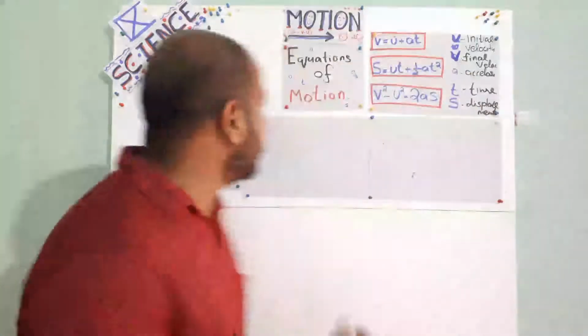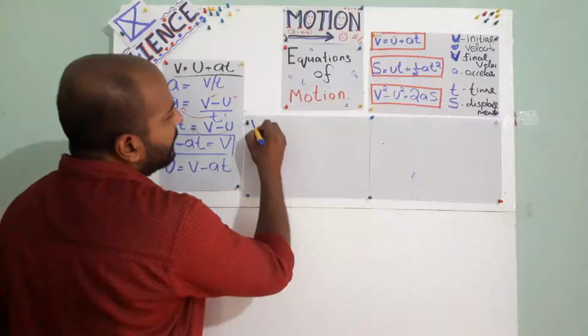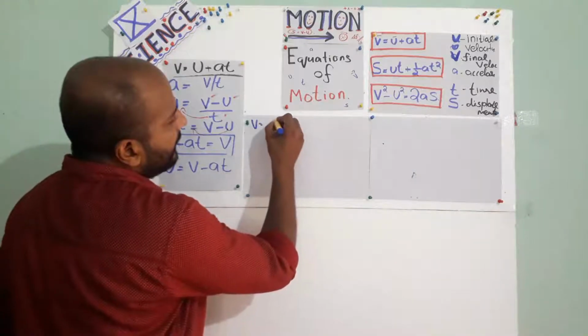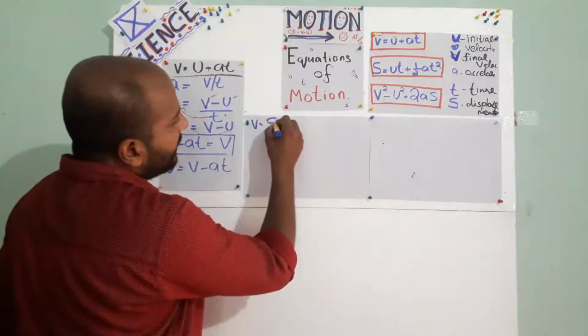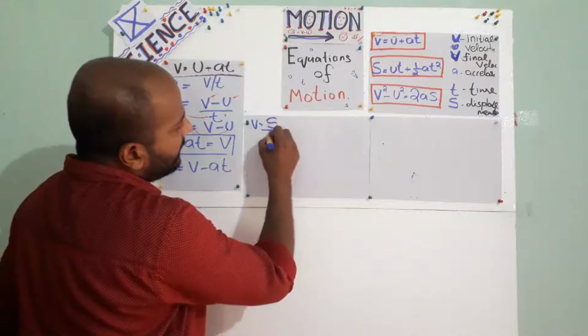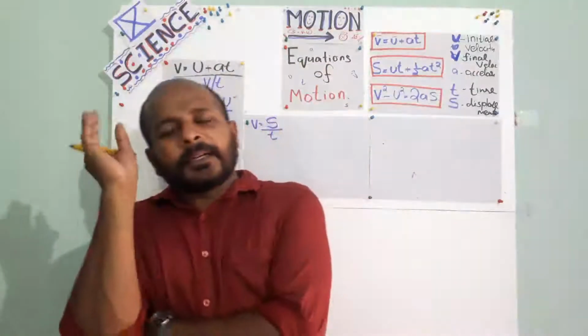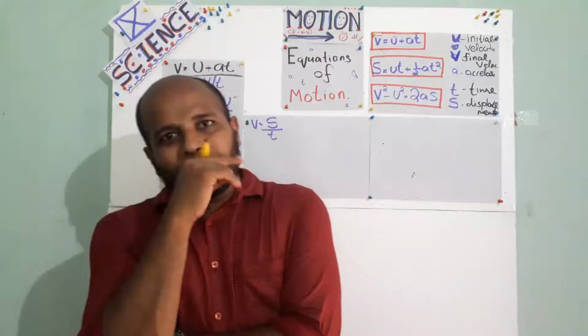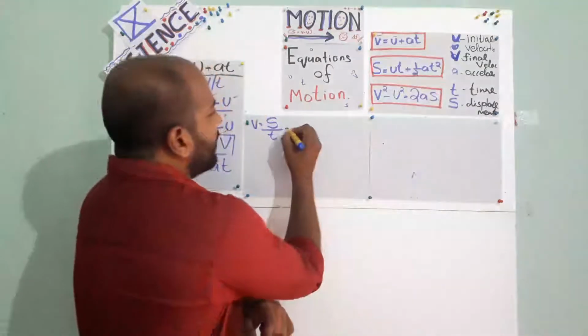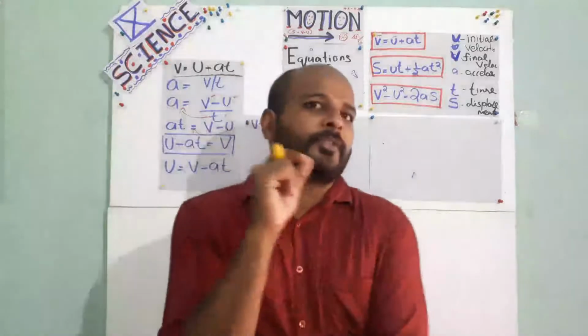Velocity, we have v is equal to what? Displacement by time. Am I right? Displacement by time, it's a simple equation. We already know that. But what is this? Displacement by time is velocity, which is equal to what? Here, how many velocities are there? Two types of velocities are there.